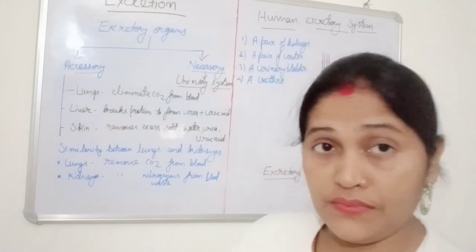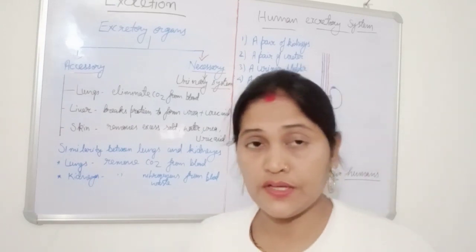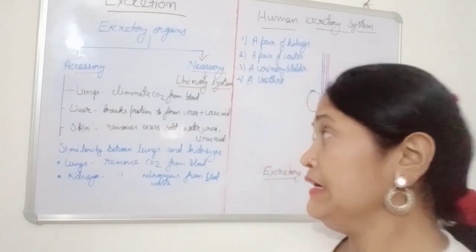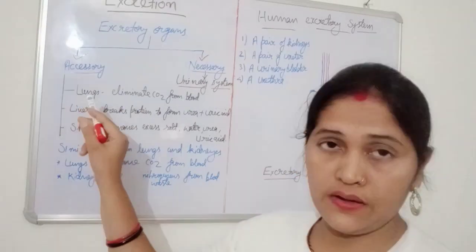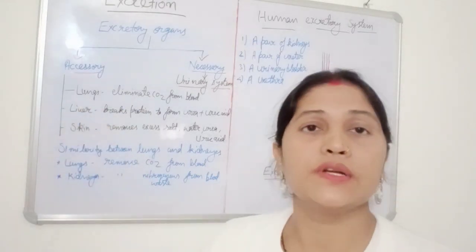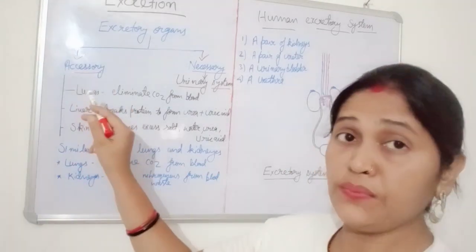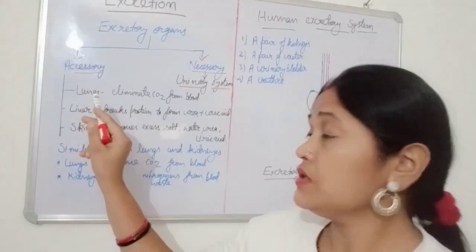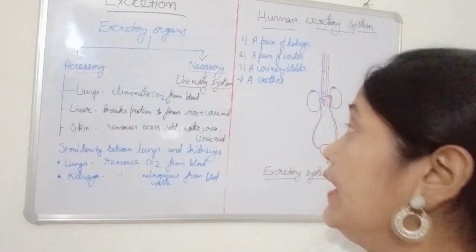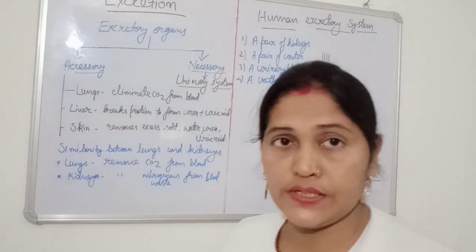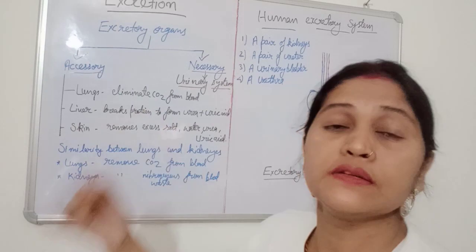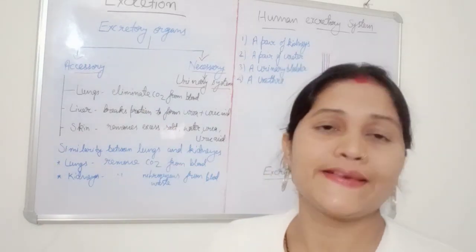And this is the difference I'm telling. So note down, students, as an excretory organ it plays a less important role, but as a respiratory organ it is very important. It eliminates CO2 from blood. In such a manner it acts as an excretory organ.